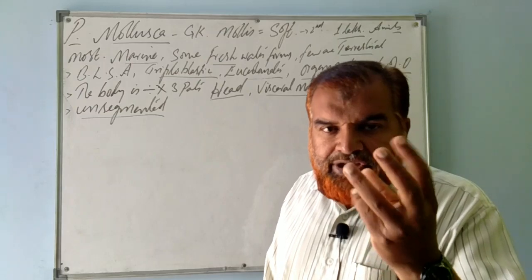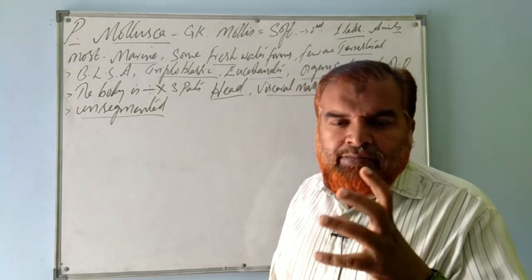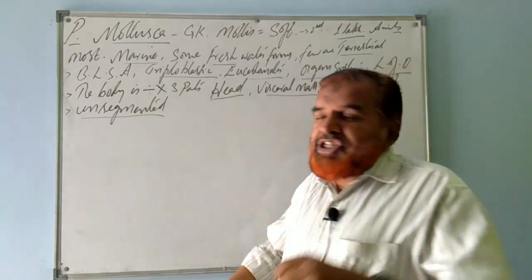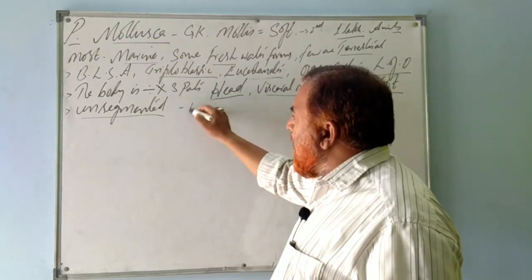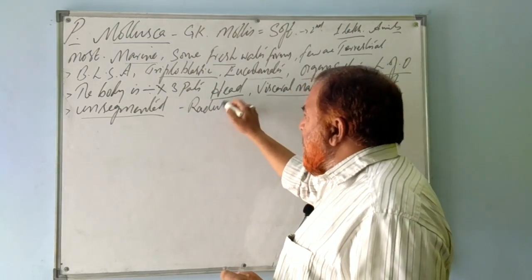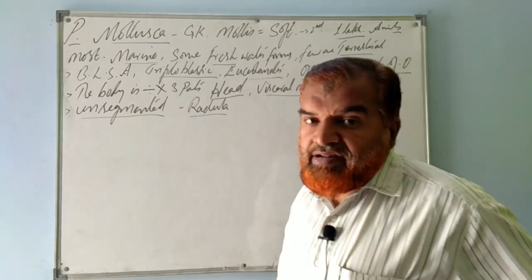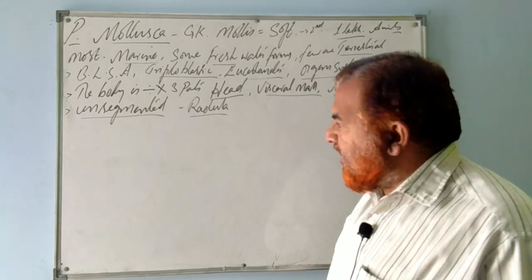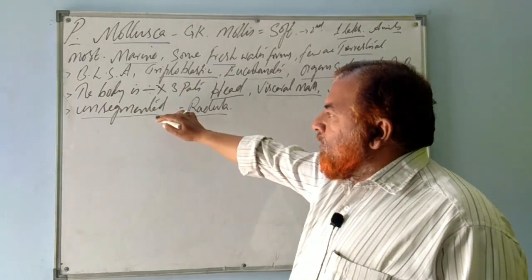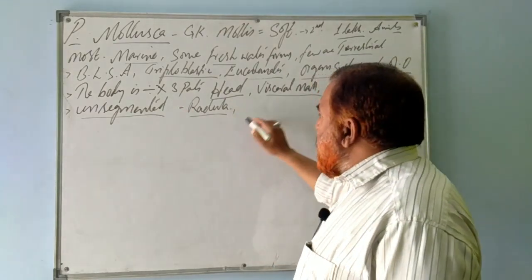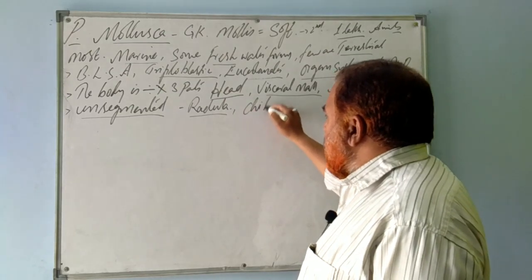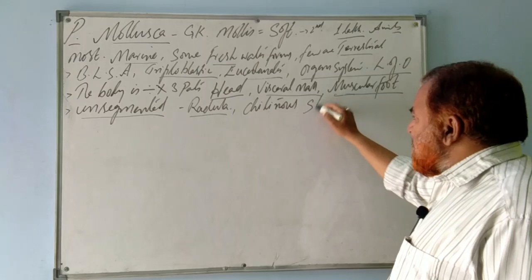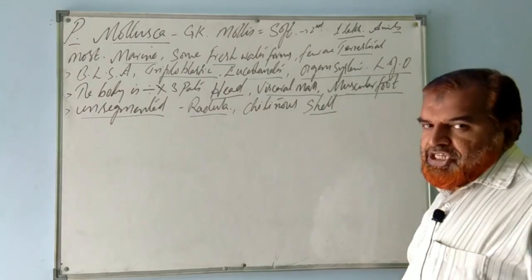They have a rasping mouth that helps in catching and holding the prey. Such a mouth is known as radula. The mouth is rasping, having many chitinous teeth.